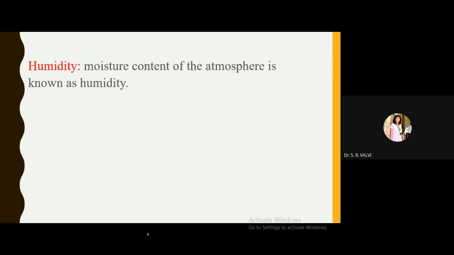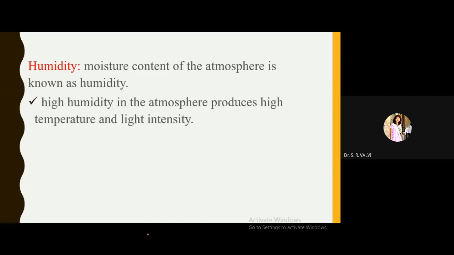Now come to the next part, that is humidity. So humidity is nothing but what? The moisture content of the atmosphere is known as humidity. So now how does humidity affect plants? Now see, high humidity in the atmosphere produces high temperature and light intensity. And humidity between 70 to 90 percent promotes growth.